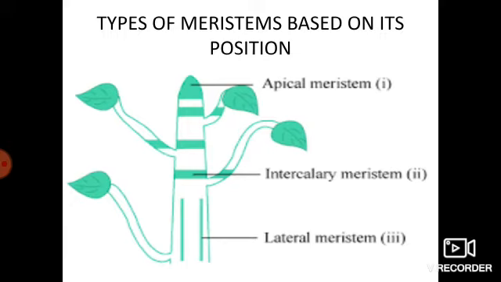Then we see the types of meristem based on the position. In this picture you can see the types of meristem. First one is apical meristem, that is located at the tip of the stem. The height of the plant is obtained by this apical meristem.